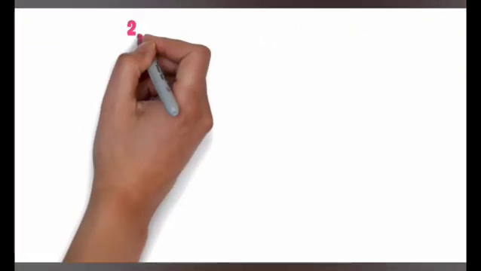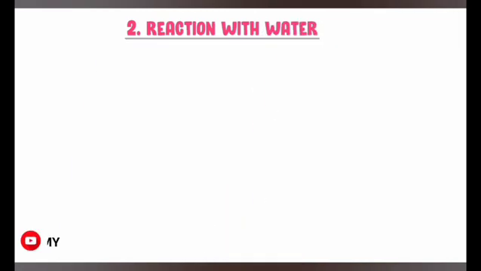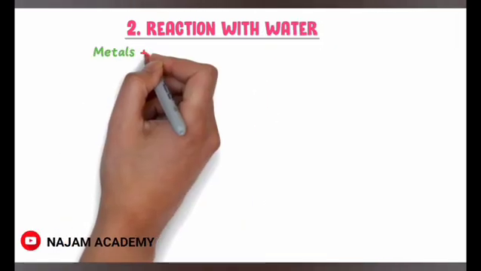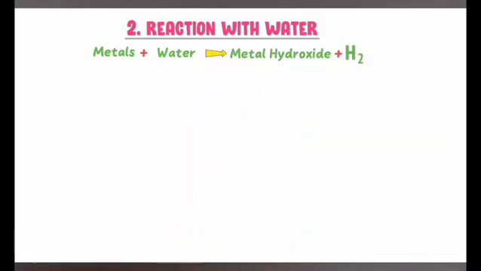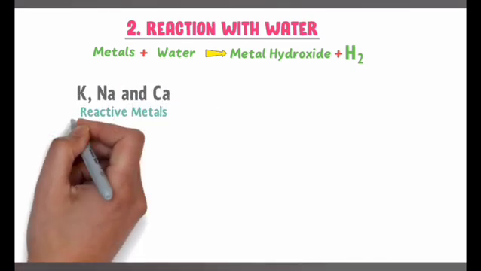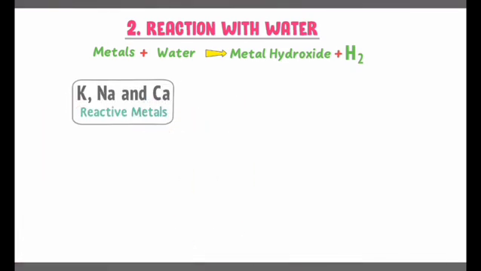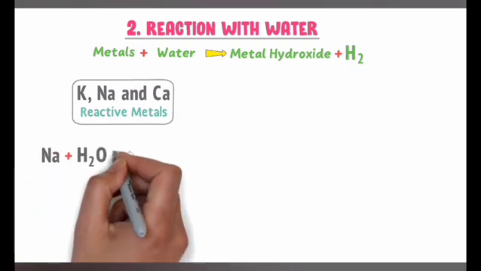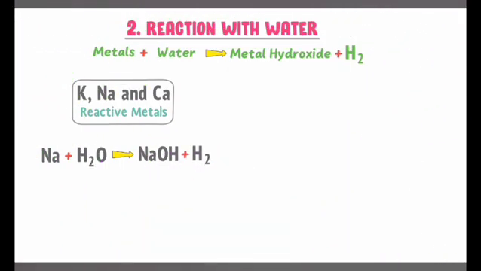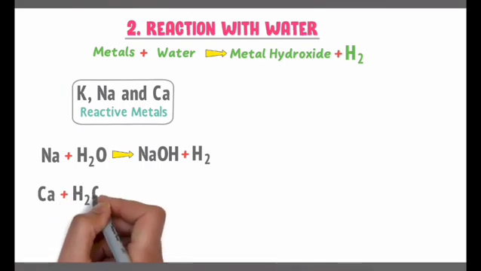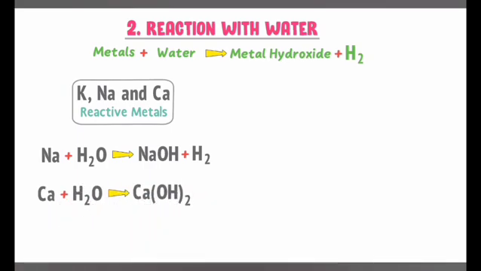The second chemical property of metals is reaction with water. Metals react with water to form metal hydroxide and hydrogen gas. Reactive metals like potassium, sodium, and calcium react with water. For example, sodium reacts with water to form sodium hydroxide and hydrogen gas. Also, calcium reacts with water to form calcium hydroxide and hydrogen gas.